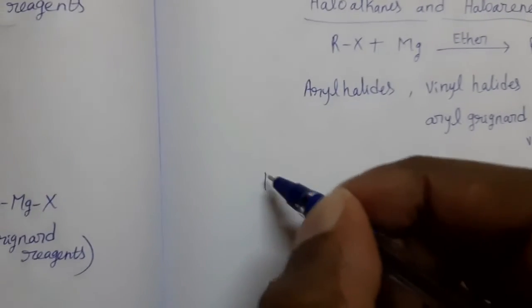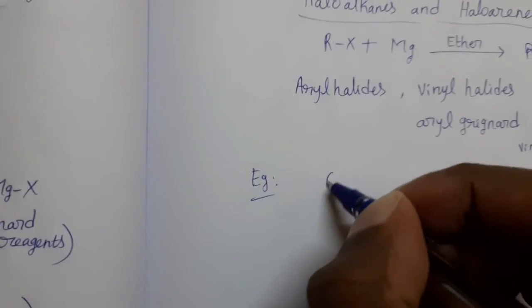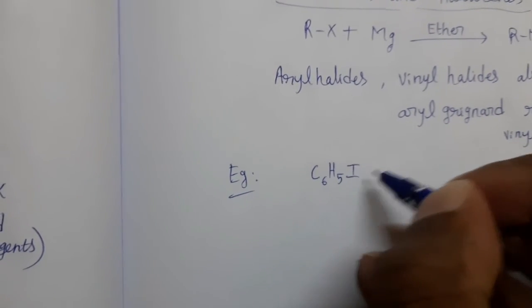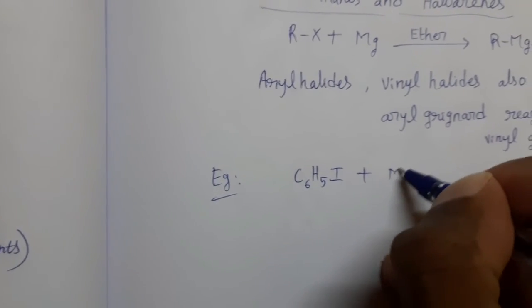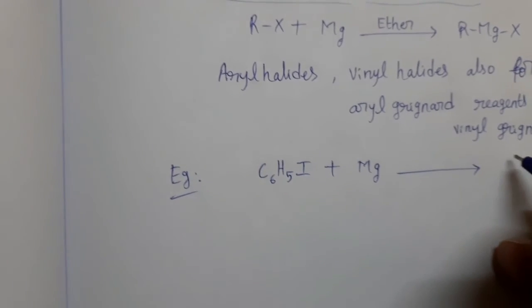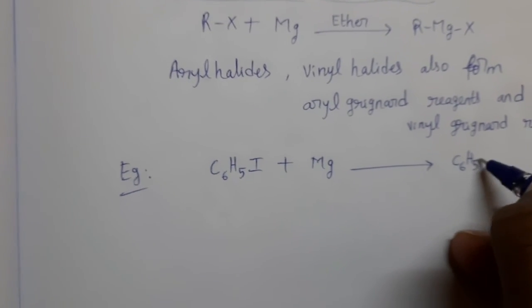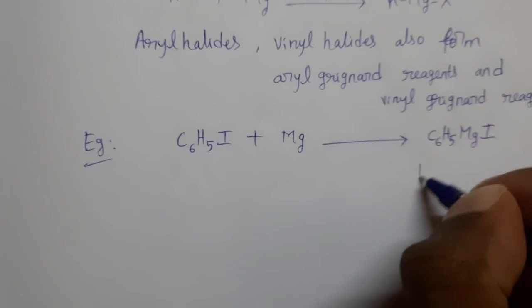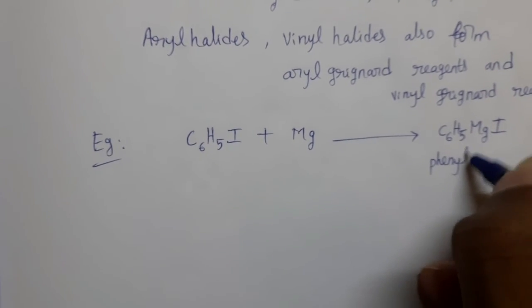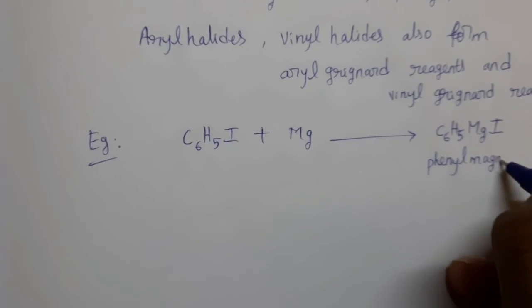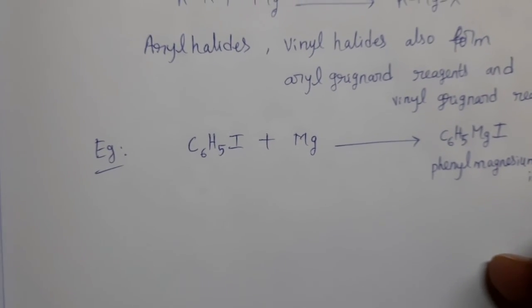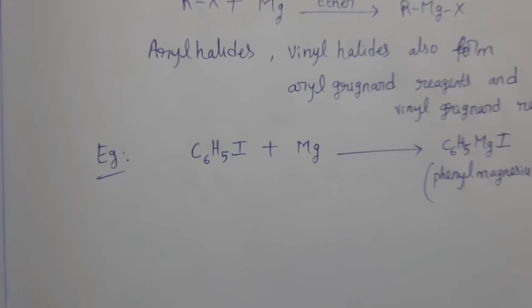See the reactions. C6H5I plus magnesium gives rise to C6H5MgI, phenyl magnesium iodide. It is an example for aryl Grignard reagent.